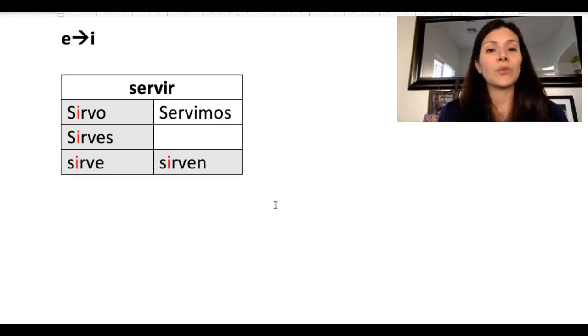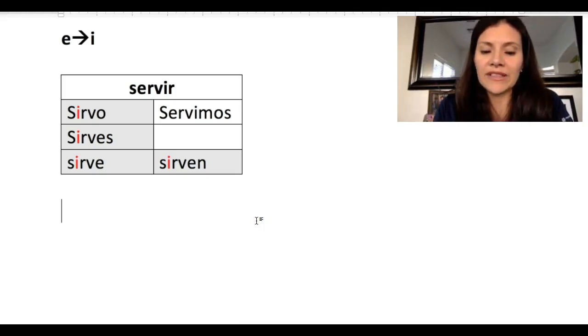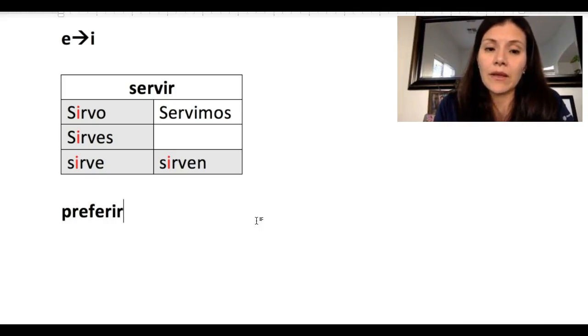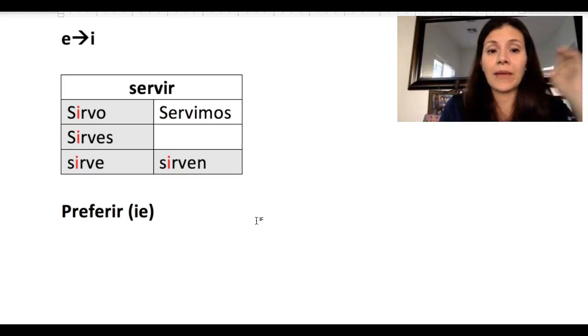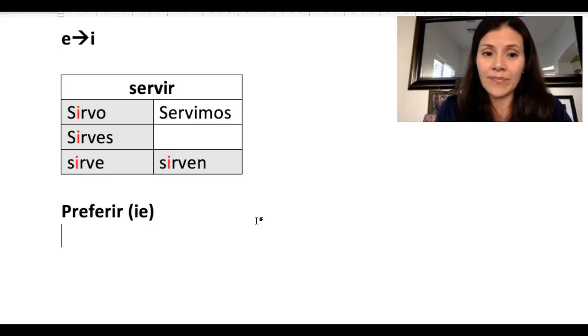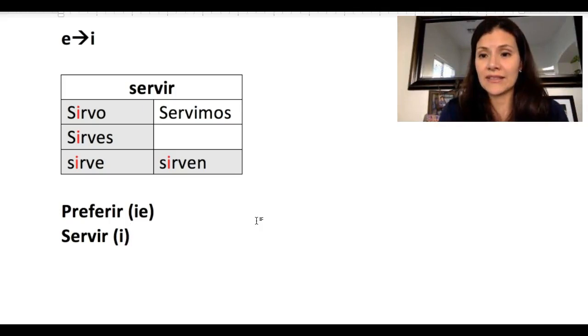You have to memorize which verbs are the ones that do this. Every time you're introduced to new vocabulary, oftentimes you see a little E-IE right next to the verb. So for example, with the verb preferir, oftentimes when it is first introduced, it says IE next to it. That means that it's changing from E to IE. Or with the verb servir, you see a little I next to it. That means it's going to be going from an E to an I. That is the reason for those parentheses that you often see in dictionaries, etc.